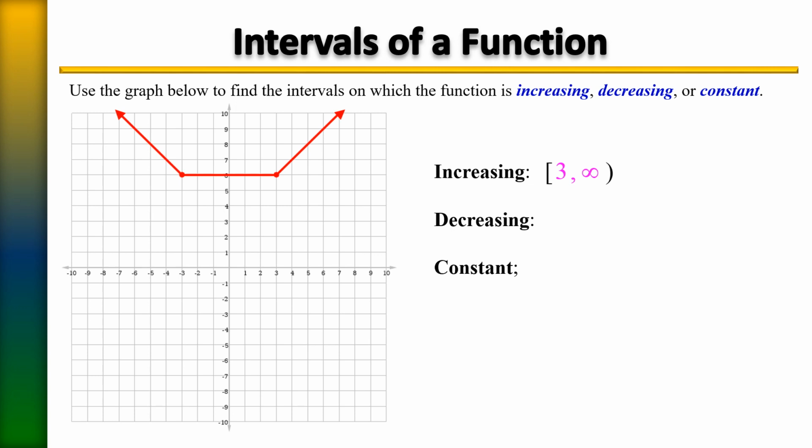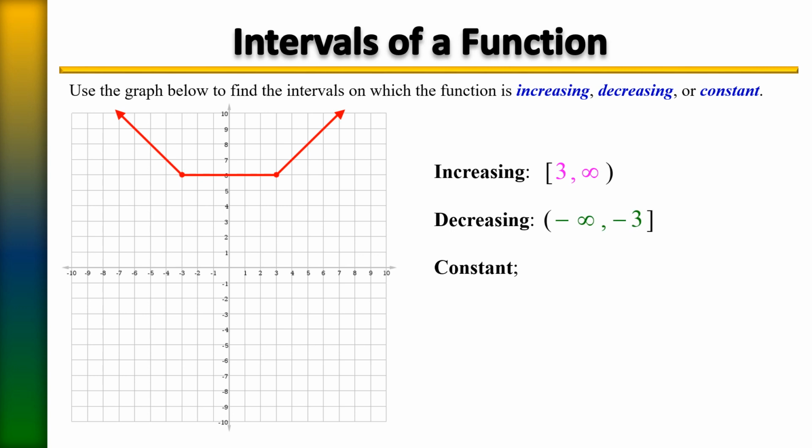We want to know from left to right where on this function is decreasing. So notice that the graph here is moving this line from left to right in a downward motion, and it stops right here at -3. So it would go from negative infinity and then stop right there at this point of -3. That would be our interval in which it is decreasing.